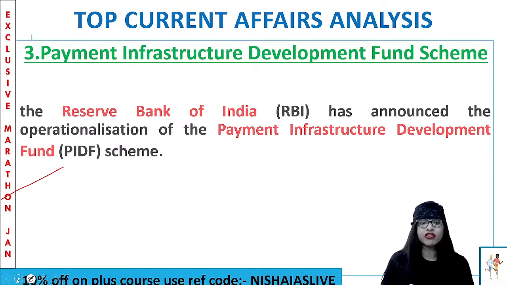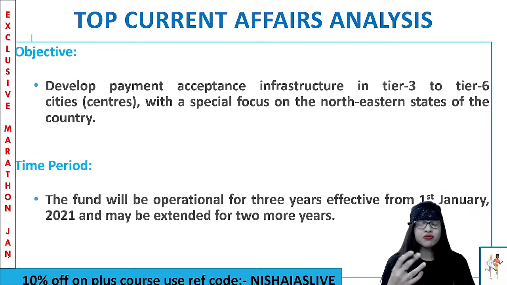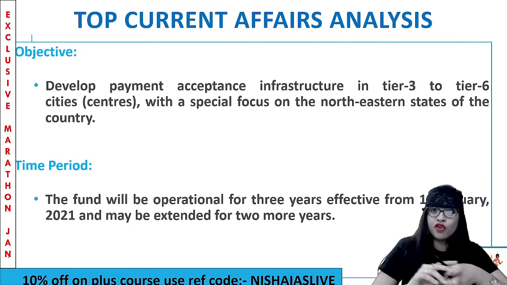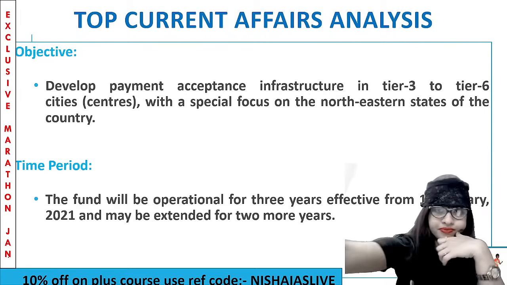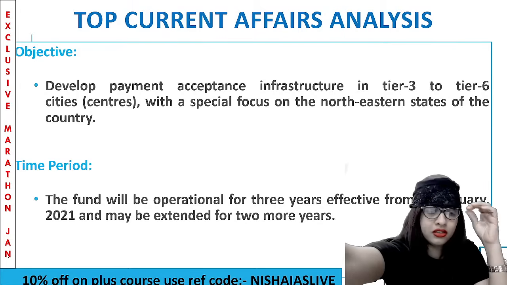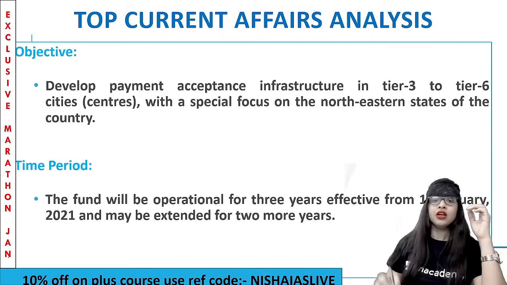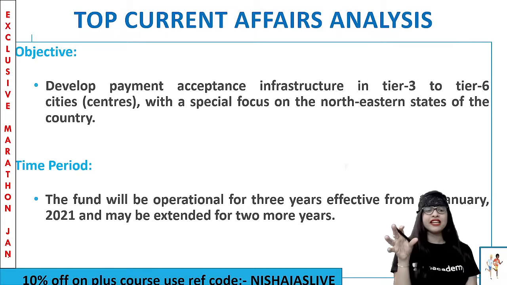So what is that all about? Let's quickly have a look into it. It's from the monetary economy perspective. The objective of this particular scheme is that RBI wanted to develop a payment acceptance infrastructure exclusively with focus on tier 3 to tier 6 cities or centers. They also had a very special focus on the northeastern states of our country because those states require more attention. Don't you think so? Yes, because we need to have a lot of attention over there as well. Right? So keeping that in mind, this particular PIDF scheme was put forward.